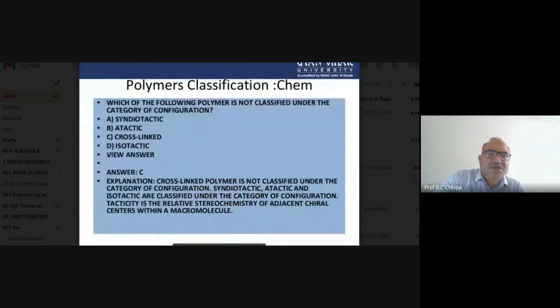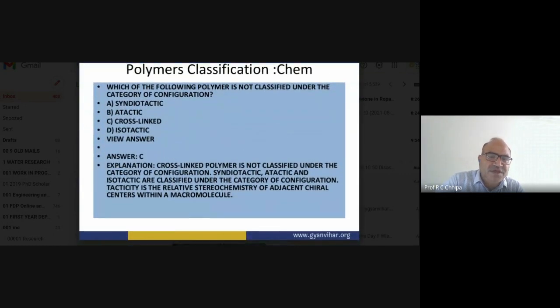Now, another question: which of the following polymers is not classified under the category of configuration? Here is one more thing: configuration is the style of arrangement of a polymer. For example, take polypropylene, which all of you know.